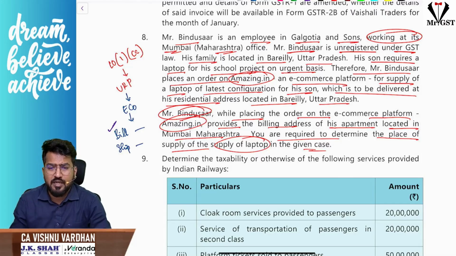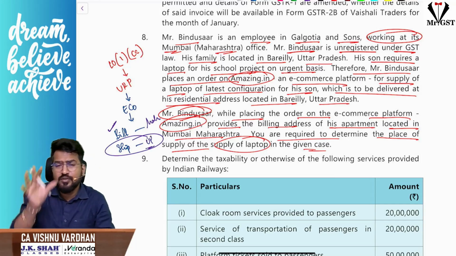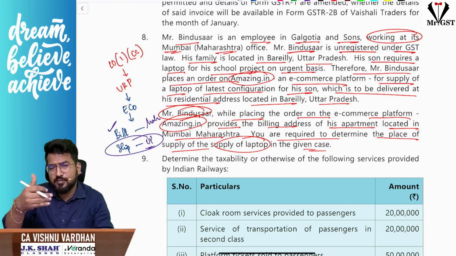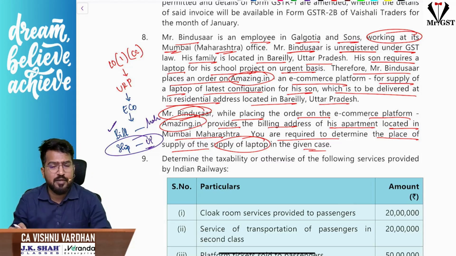Shipping address, very good, sir. Shipping address will be the place of supply. So here the billing address is Mumbai, Maharashtra, but the shipping address is Uttar Pradesh, Bareilly. So in the answer you should write the provision, explain it, and write down that the place of supply is Bareilly, Uttar Pradesh. Shall I proceed? Am I clear? Right, let us move on.